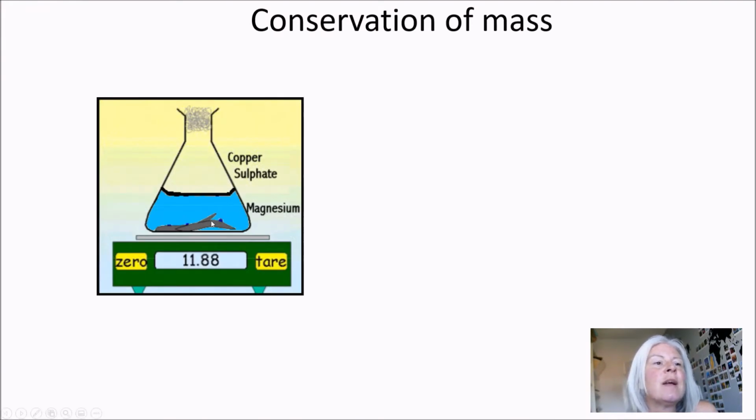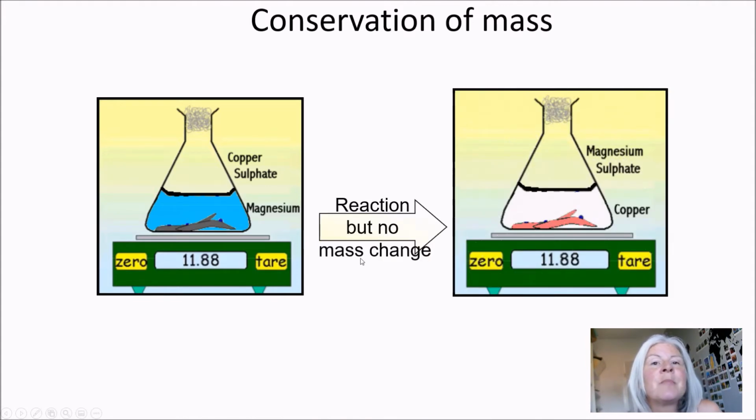So you've got copper sulfate here in a closed system because there's wire on the top of that conical flask. Now it's reacting with some magnesium and you've got the mass of that as 11.88 grams, okay? Now what will happen is that there will be a reaction and the magnesium and the copper will swap places. So you end up with magnesium sulfate and copper, okay? Now, because there's no bubbles, there is a reaction there, but it's just a swapping reaction, okay? So you'll notice that the mass doesn't actually change, so it's still 11.88 grams, okay?